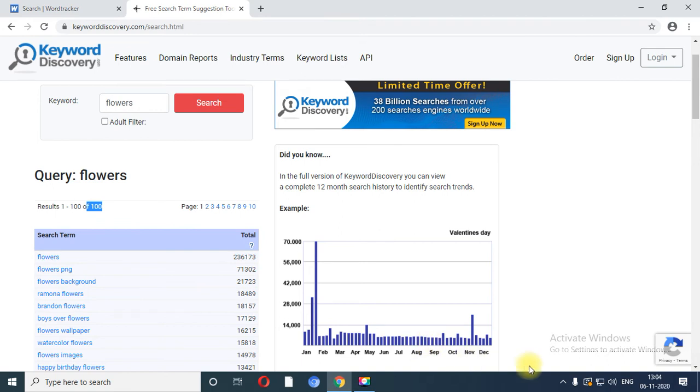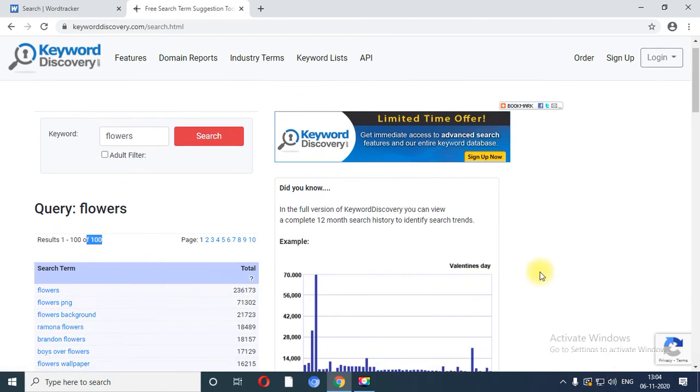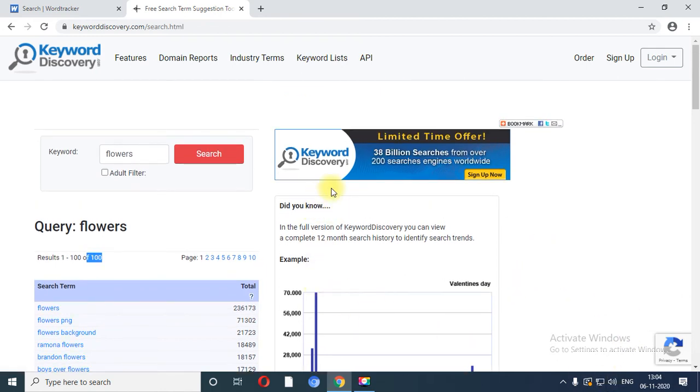In the normal days there is no major demand for this particular search term, but during the month of February, before February, the majority of people search for this term. Similarly, before December there is a search for flowers. So this is the form of the graph.